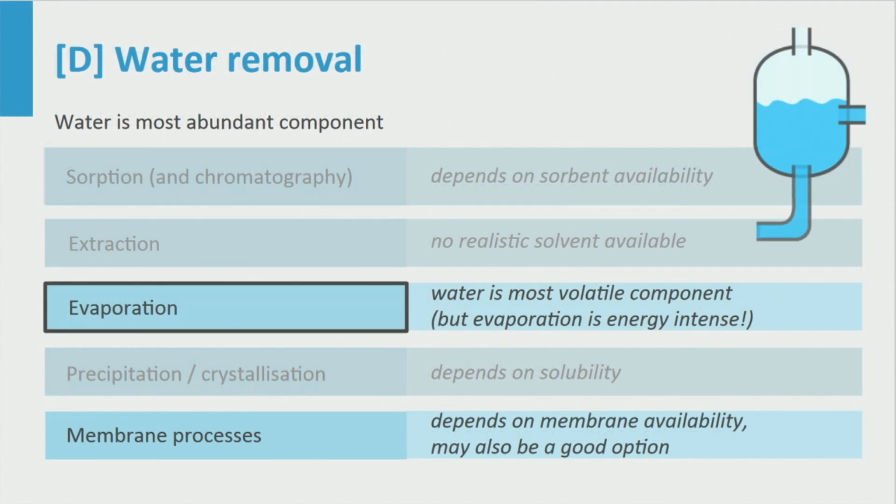Water is one of the most abundant molecules. Reducing water significantly reduces the size of DSP equipment. Although many techniques can be used, the common choice is evaporation if water is the most volatile species.